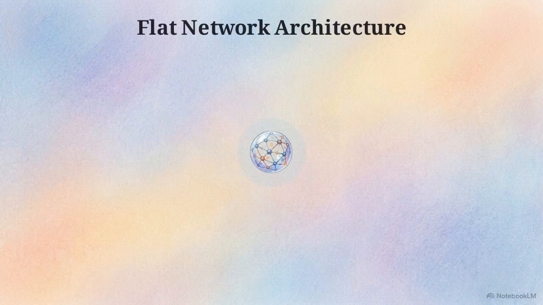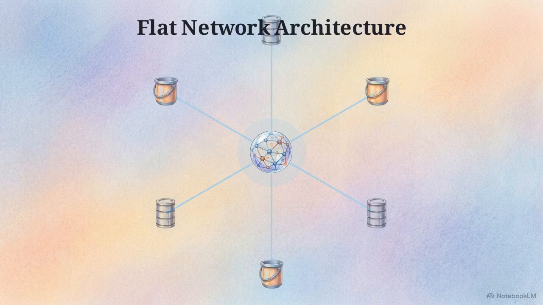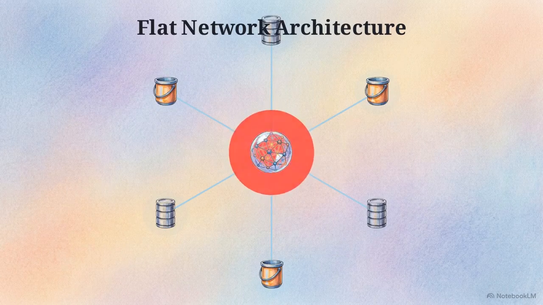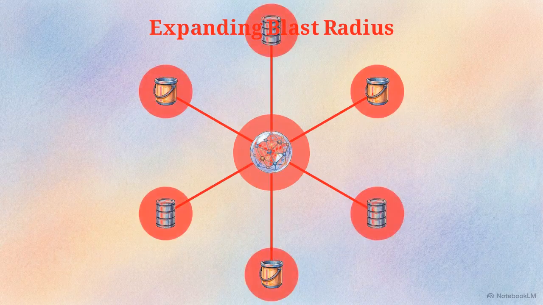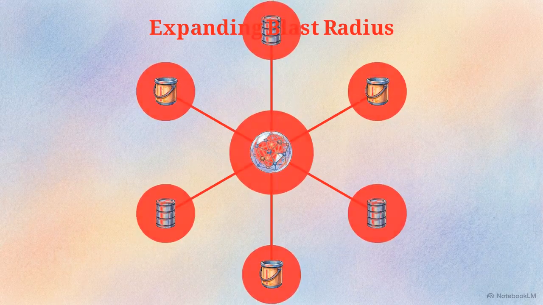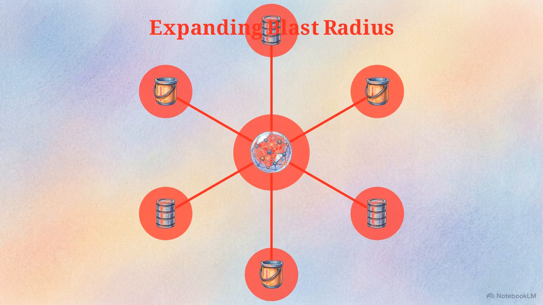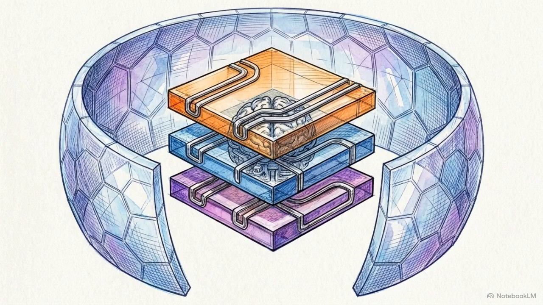If compromised through prompt injection or hallucination, an agent with unchecked access turns a single point of failure into an expanding blast radius. In a flat network, this agent becomes an open door for attackers to move laterally and access any connected system. To address this, we must move beyond the perimeter and build a defense-in-depth architecture on AWS, following the security pillar of the Well-Architected Framework.